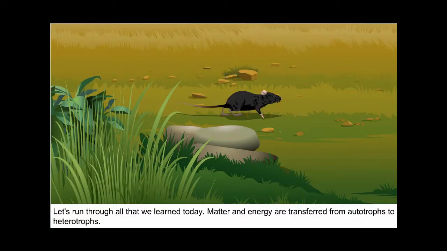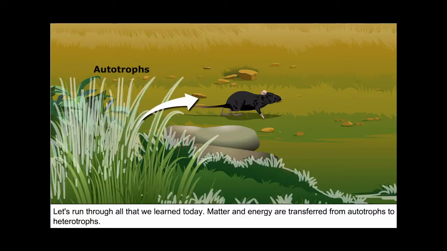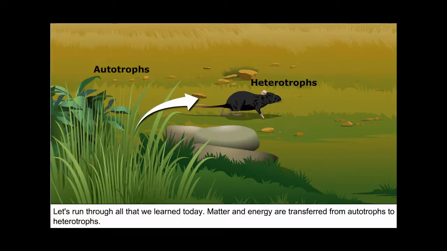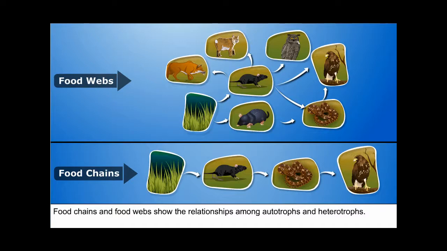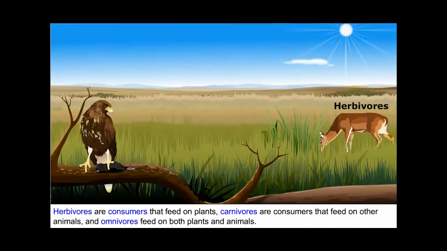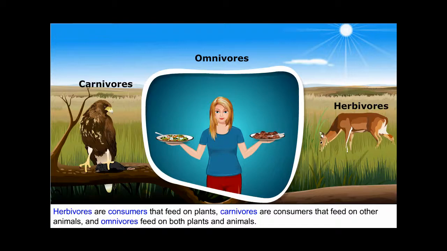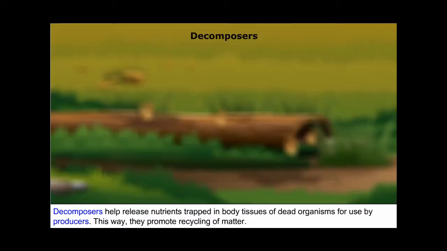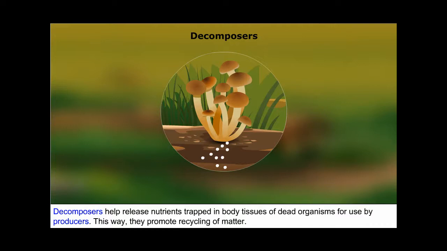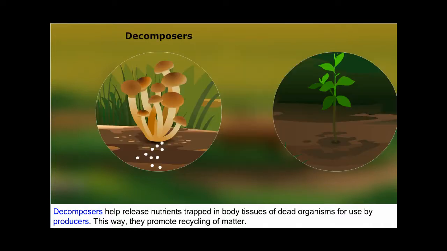Let's run through all that we learned today. Matter and energy are transferred from autotrophs to heterotrophs. Food chains and food webs show the relationships among autotrophs and heterotrophs. Herbivores are consumers that feed on plants, carnivores are consumers that feed on other animals, and omnivores feed on both plants and animals. Decomposers help release nutrients trapped in body tissues of dead organisms for use by producers.